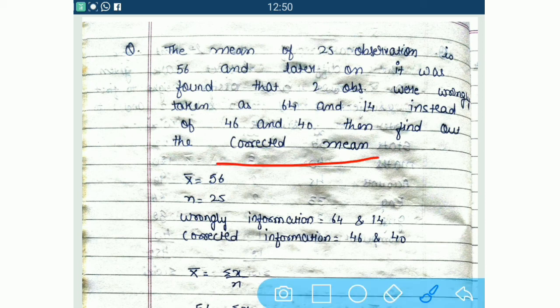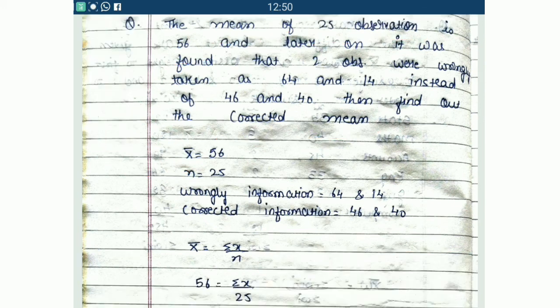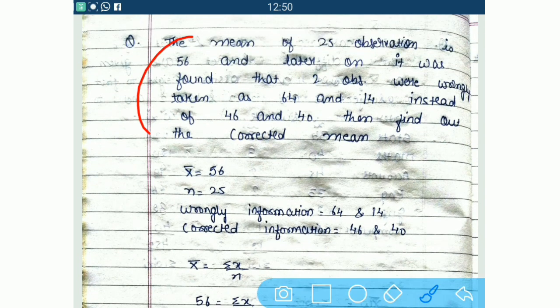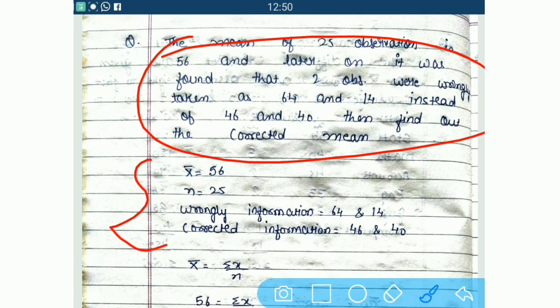Now see, here it is mentioned that we have to find the corrected mean. It means we do not have to calculate the weighted average mean. Whatever mean is given to us, we have to improve this mean. Here it is said that the mean of 25 observations is 56. That is, 25 observations is denoted as n, and the mean of those observations is 56, which is denoted as x bar. We have put this full question in short here, so that we can easily do the calculation.